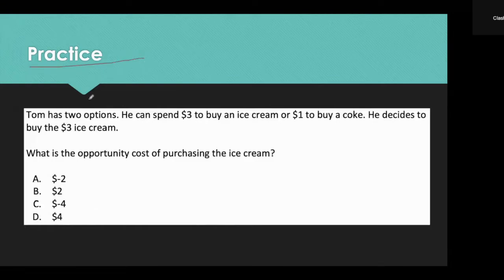First, Tom has two options. He can spend $3 to buy an ice cream or $1 to buy a Coke. He decides to buy the $3 ice cream. What is the opportunity cost of the purchasing of the ice cream?